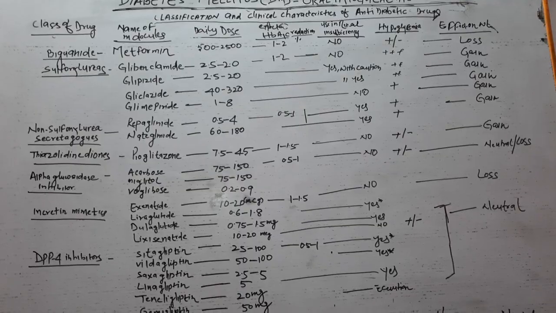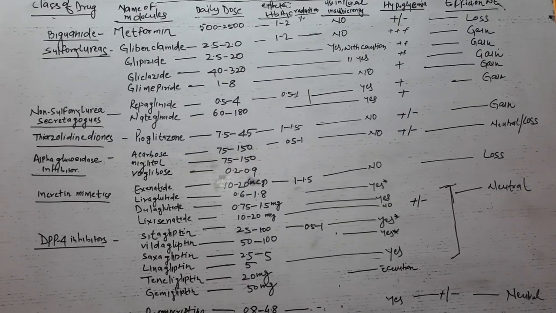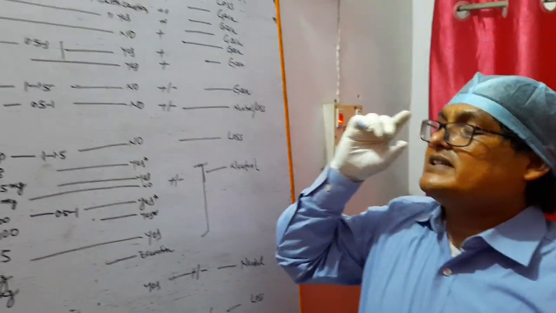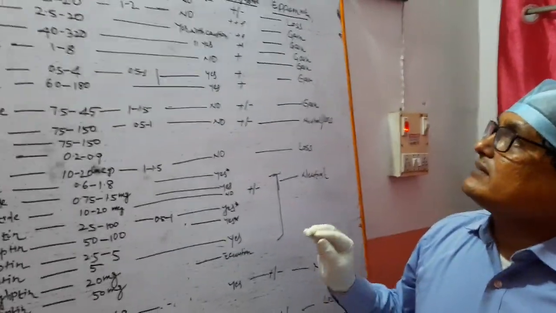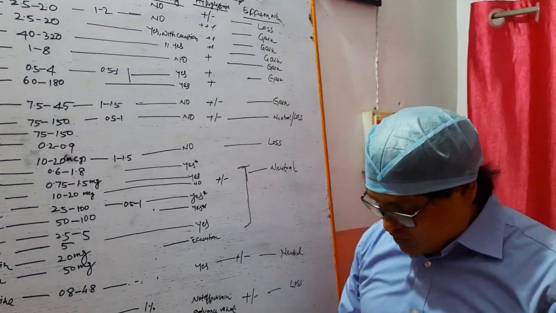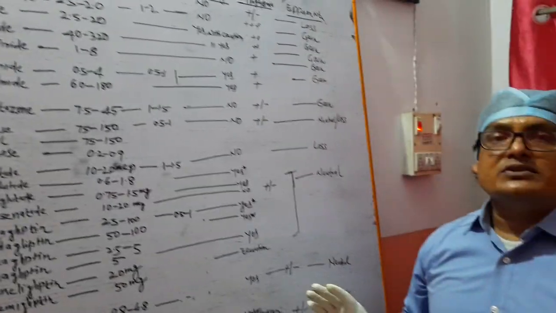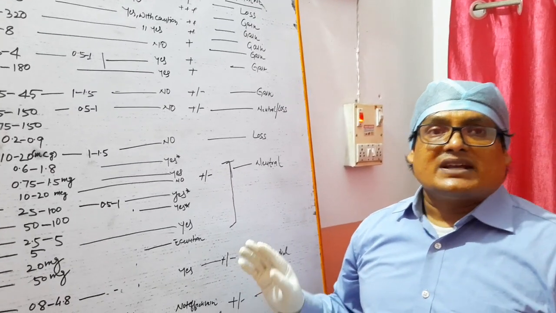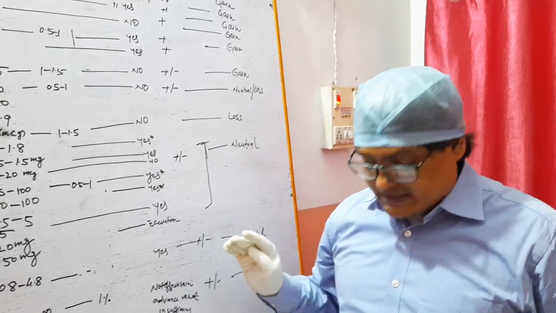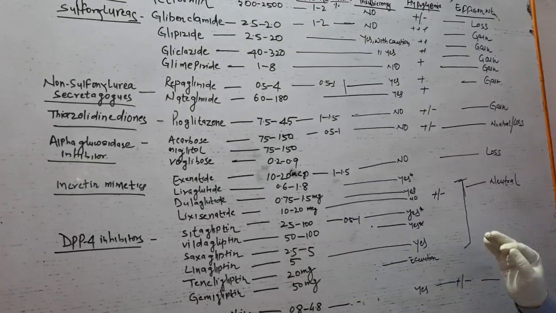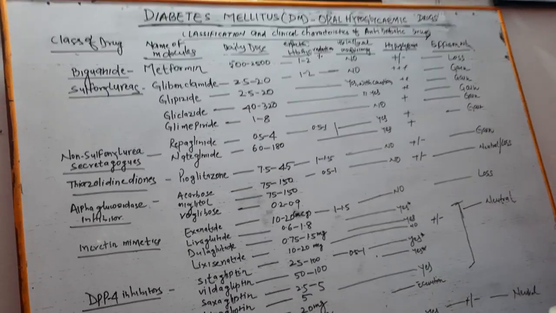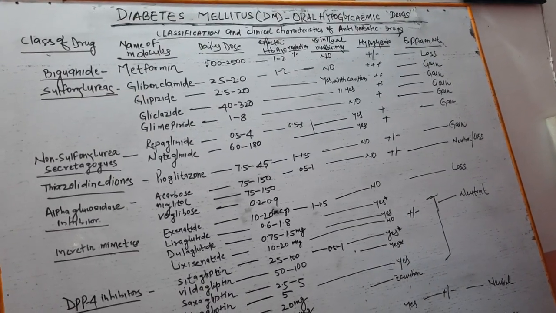There are also many risk factors associated with diabetes mellitus, and with the treatment of diabetes we should also control the associated risk factors, that are hypertension, hyperlipidemia, smoking, and physical inactivity. All these things are very important for the control of diabetes mellitus.